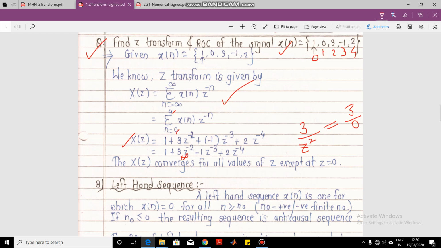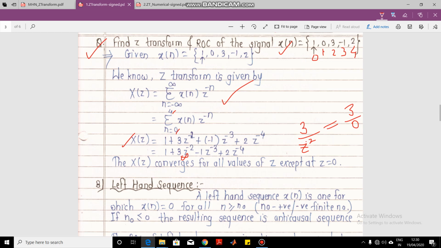We are discussing the ROC of Z. Is this X of Z finite for all values? No, it is not finite for all the values. For which values is it not finite? For example, if you put Z equal to 0 in this equation, this term is 3 upon Z square. So if you put Z equal to 0, it will be 3 upon 0, which is equal to infinity.